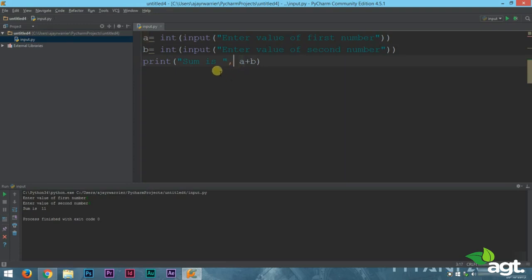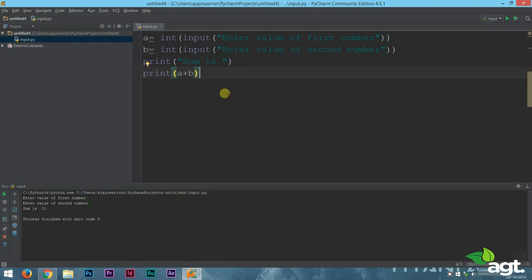Now, there is also one more thing that you need to know. We can use the print statement like this. If you have multiple things to print, you can separate them with the help of the comma operator, and you can use it inside the print statement, like we have done here. You can simply use a print statement and separate the text and the variable using the comma operator, or else you can do it in two separate print statements, or use multiple print statements like this.